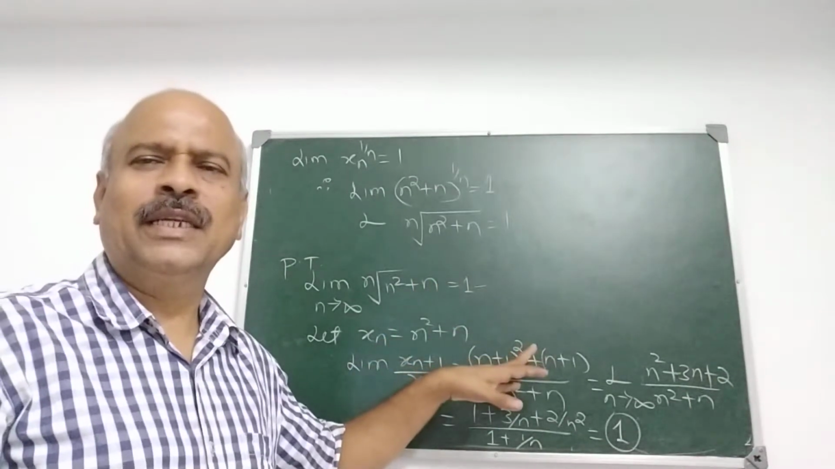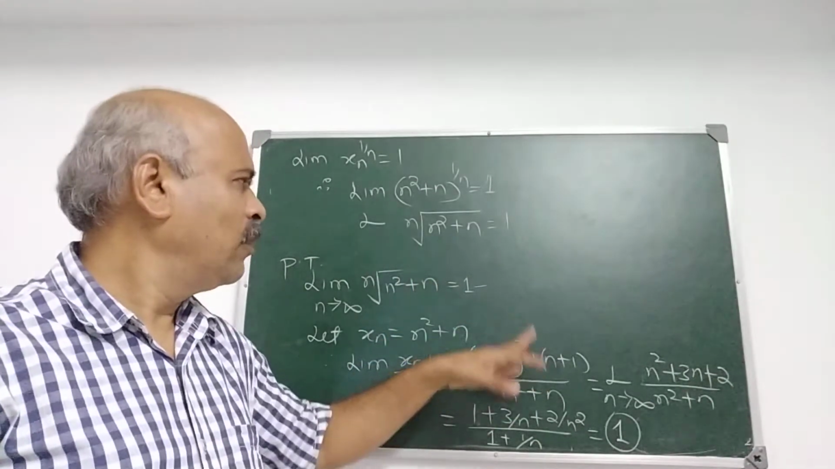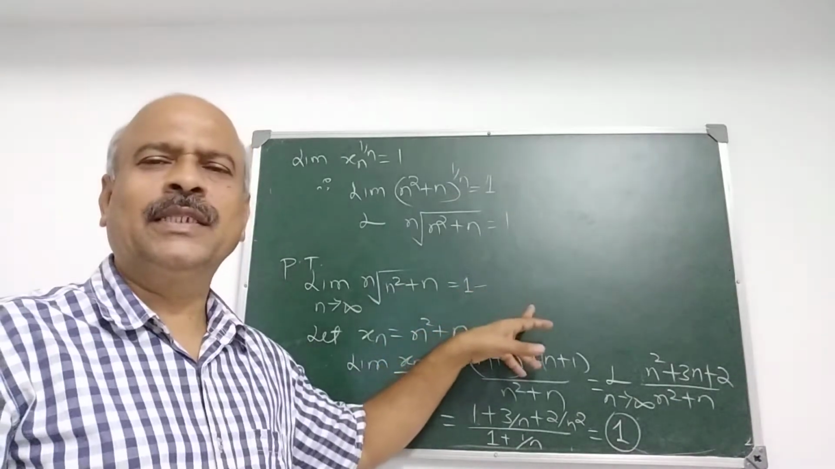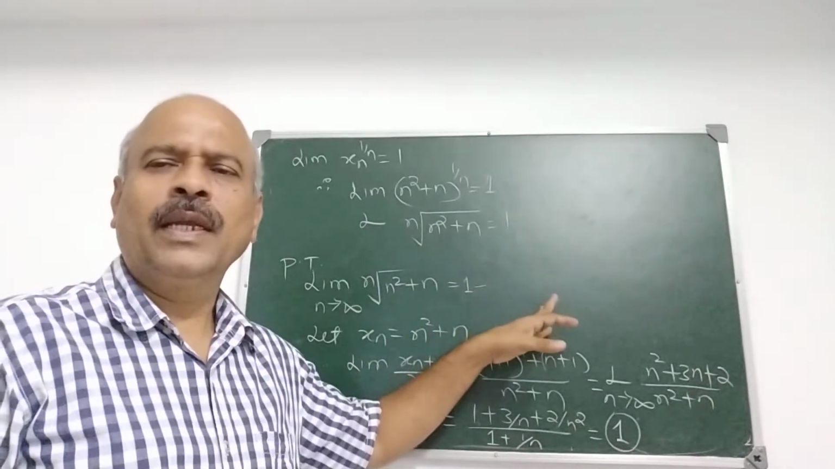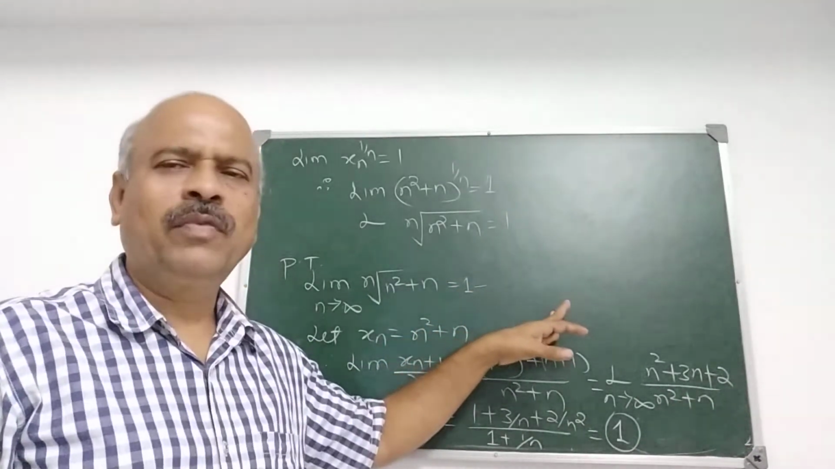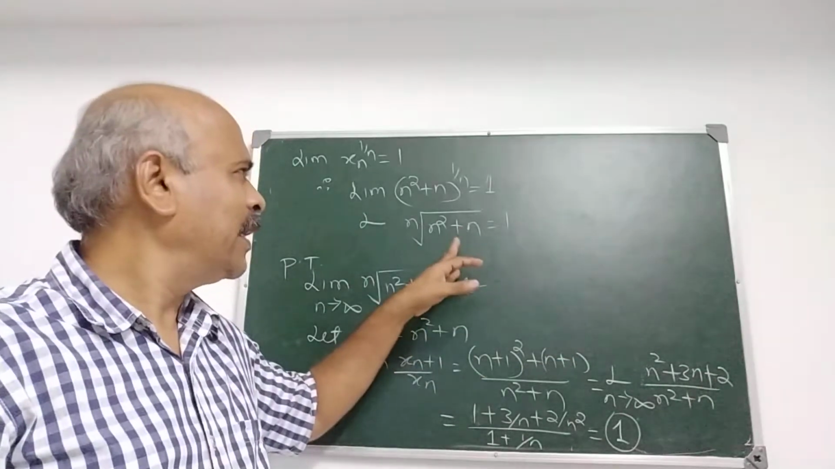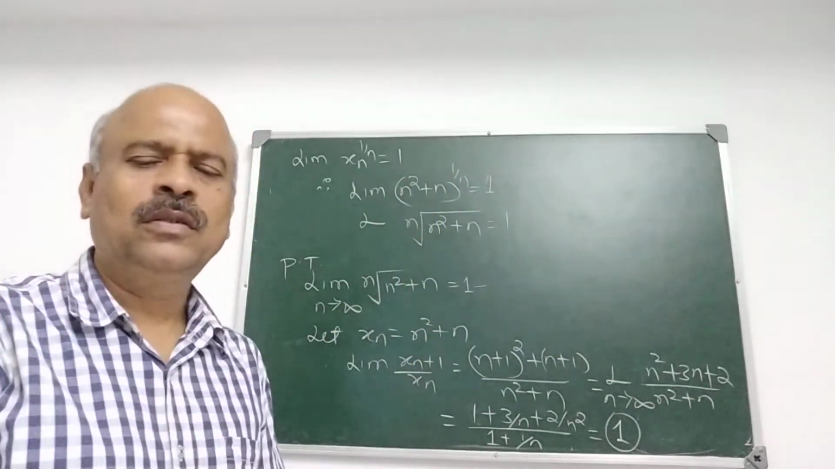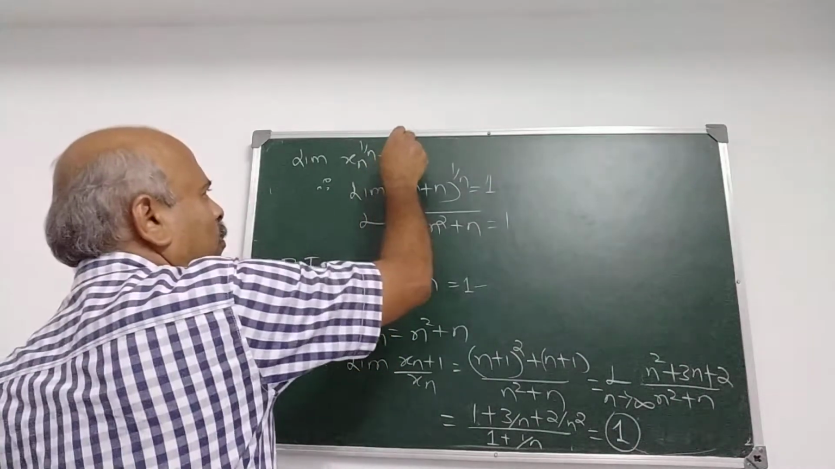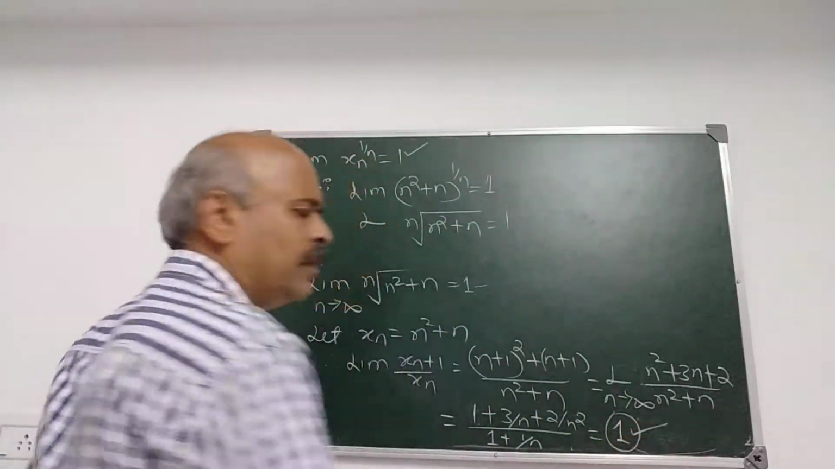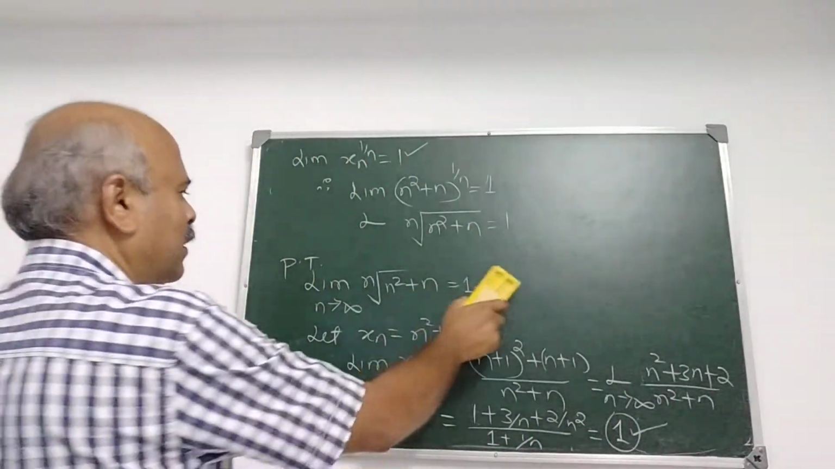What does the theorem state? The second theorem: if limit xn plus 1 upon xn, as n tends to infinity, is L, where L may be finite or infinite, then limit xn raised to 1 upon n is also L. This is Cauchy's second theorem.